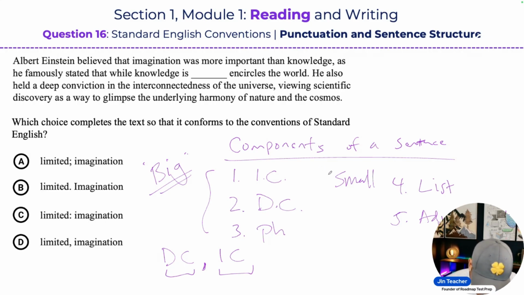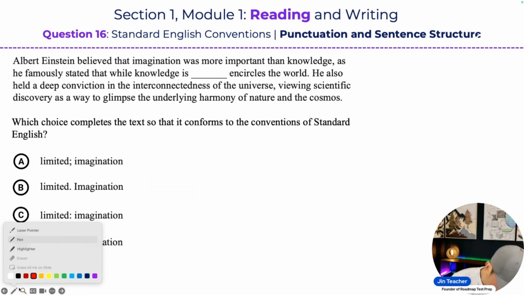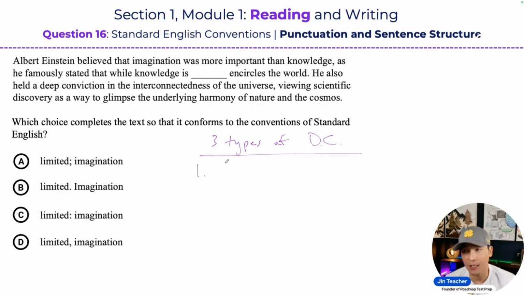Now, the component that you're going to have to be familiar with for this particular question, you guys, is a dependent clause. Okay, so a dependent clause. There are different types of dependent clauses in the English language. There's actually 3 different types, right? So let me just write that here, 3 types of DCs, dependent clauses, okay? So the first type I think most of you guys are familiar with, right?